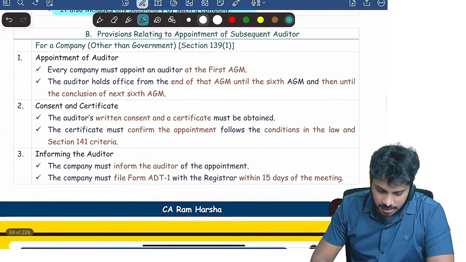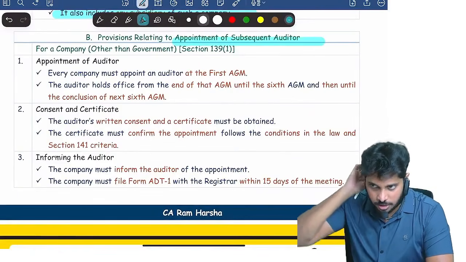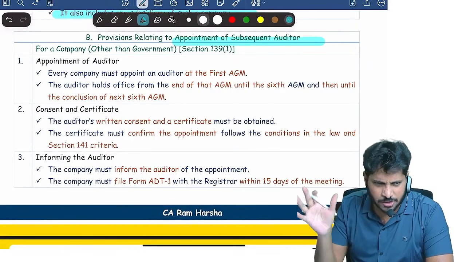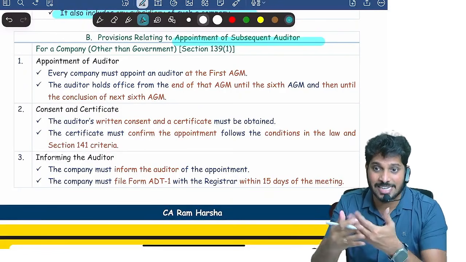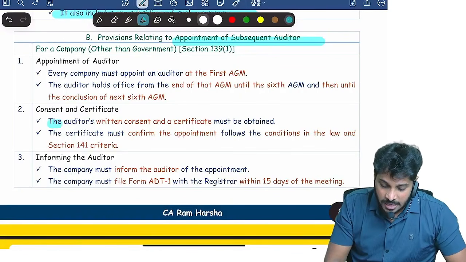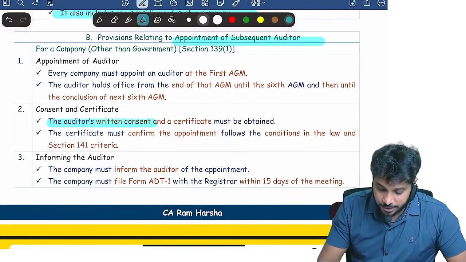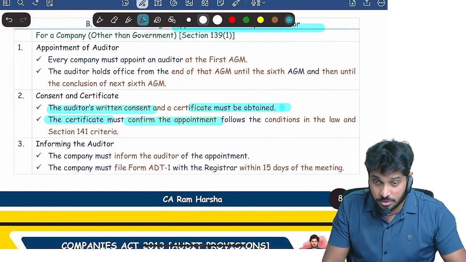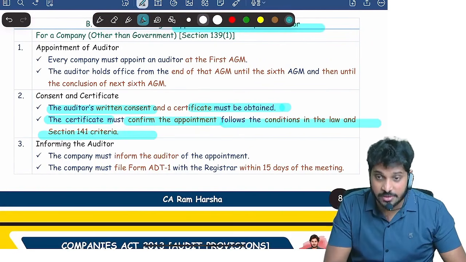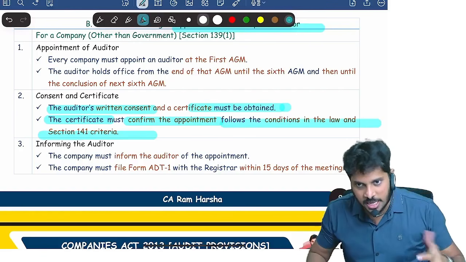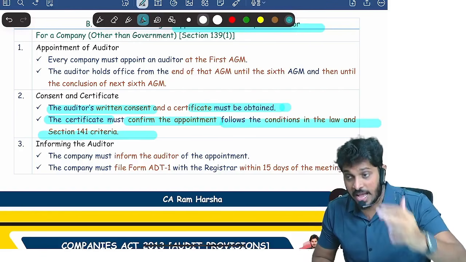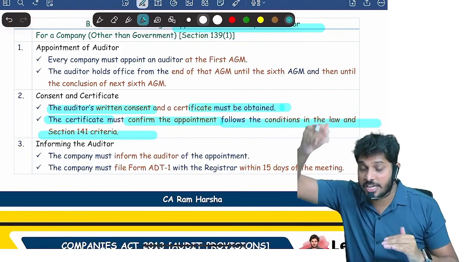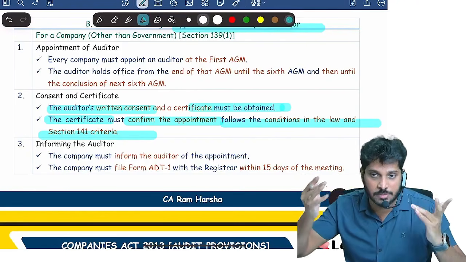Next. Before you appoint a first auditor or subsequent auditor, there is some formality. Get a certificate from him. What certificate? You should get written consent, and you should get a certificate. The certificate should clearly say that the appointment is as per the conditions given in Section 141. The auditor has to clearly say, yes, I am eligible, I am not disqualified. And in the certificate, he will also mention various pending cases against him. That also will be mentioned.